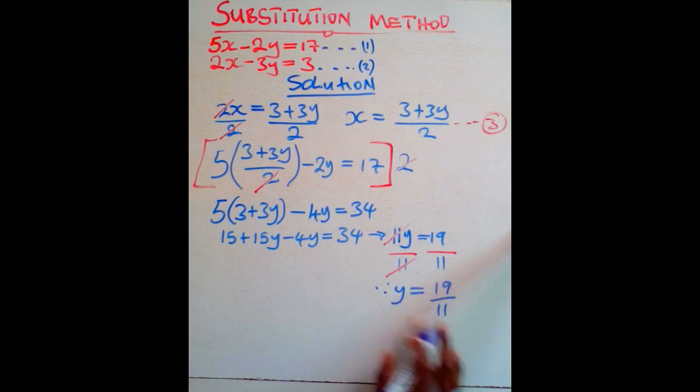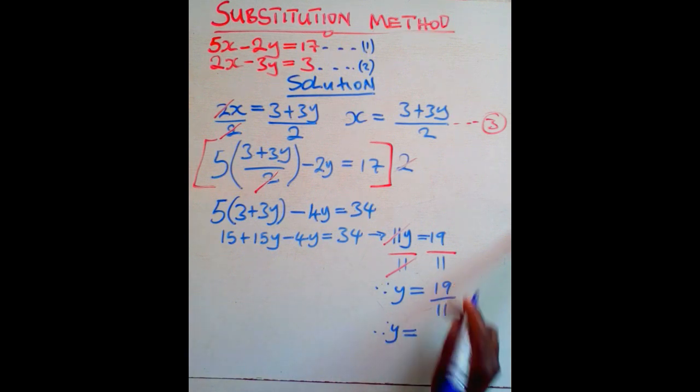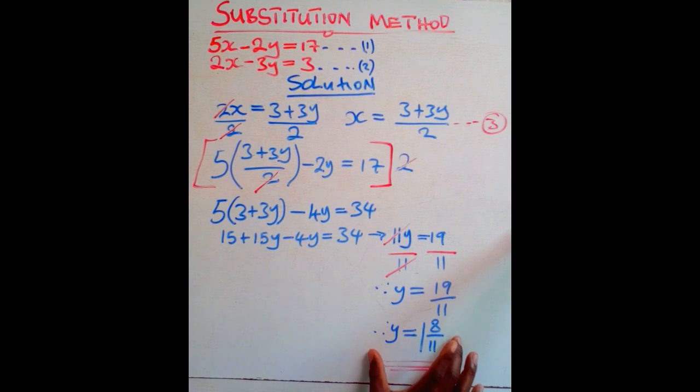But you do not leave the final answer in improper fraction form. So what you do is change it to a mixed fraction. To change it to a mixed fraction, we have, therefore, y is equal to 11 into 19. It will go there one time. The remainder is going to be 8, then over 11. This comes out as our answer for y. So from this point, we now have the value of y. We are remaining with the value of x. So we now have to go to the value of x.